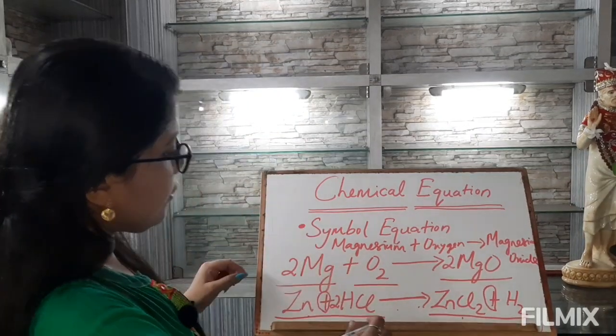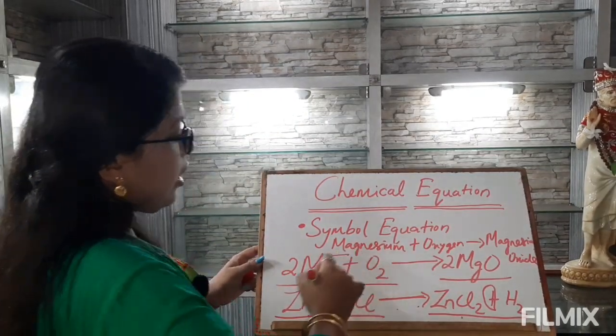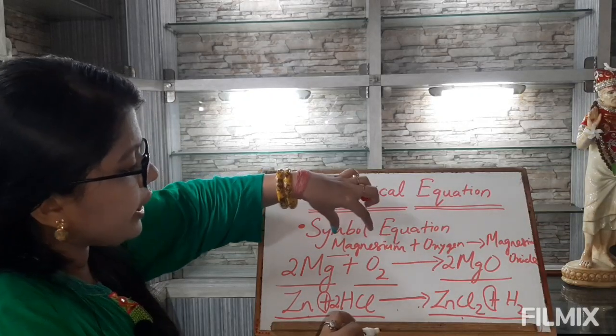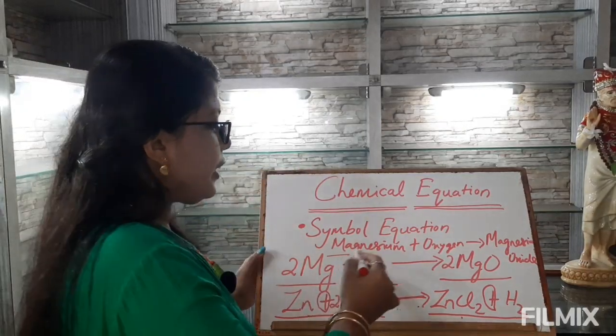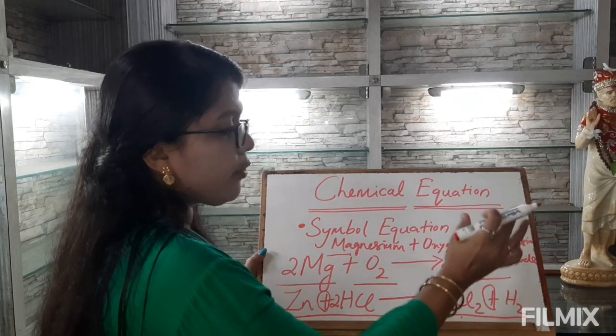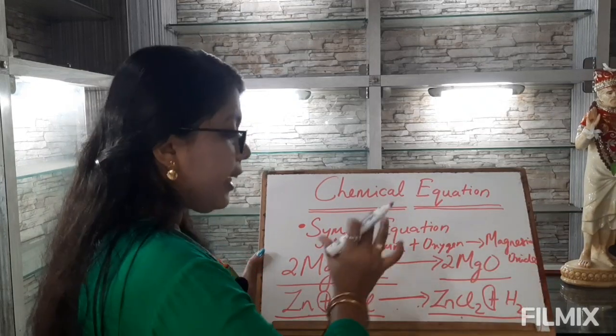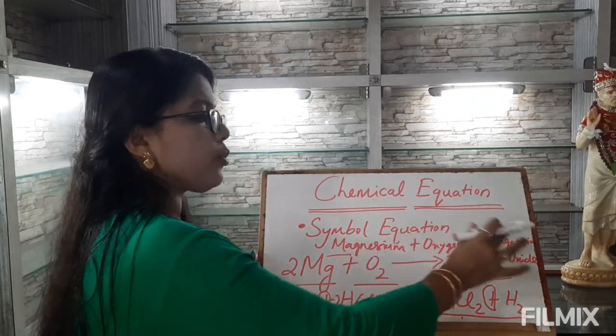Now if we see the difference, it doesn't tell us how much quantity or how much volume of the reactant reacts to give what exact quantity of product. It only says what reacts to give what.